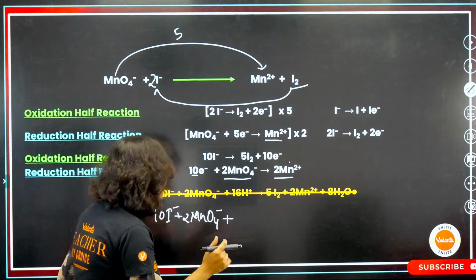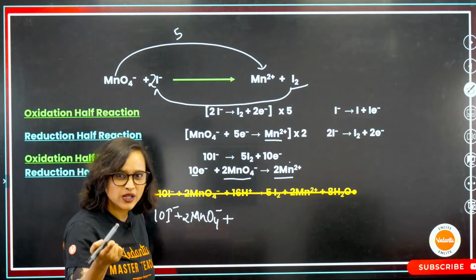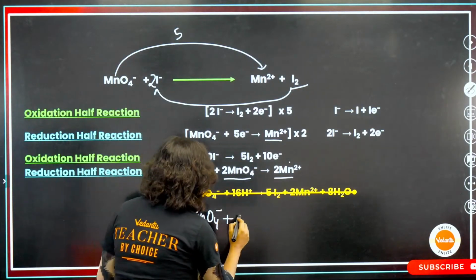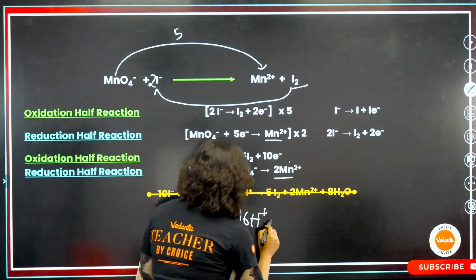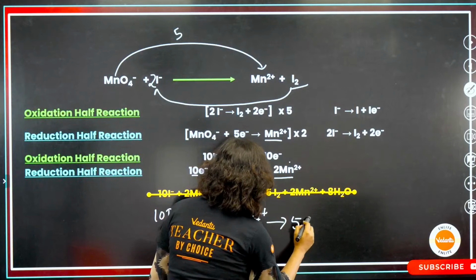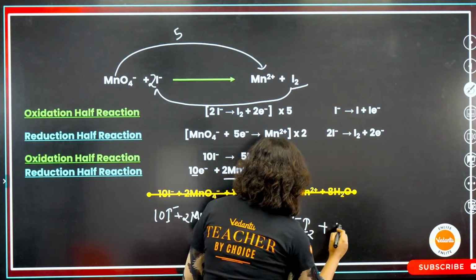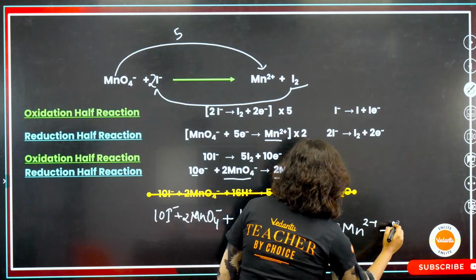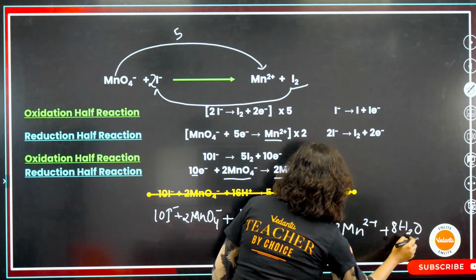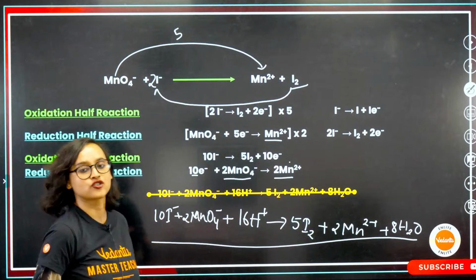Because H2O is there, H plus ions are going to be there. So let me write 16H plus, which gives me 5I2 plus 2Mn2 plus plus 8H2O. That's my balanced reaction.